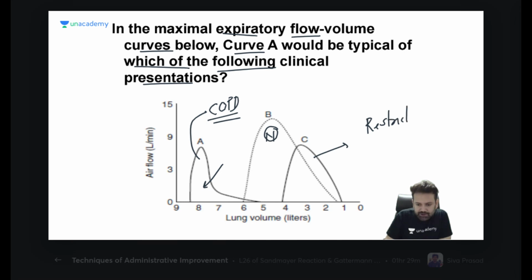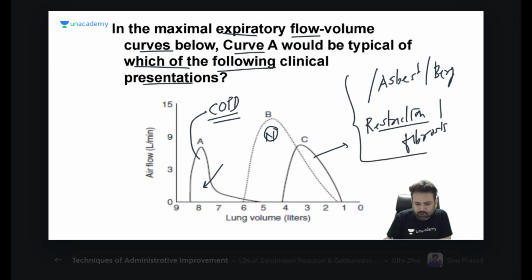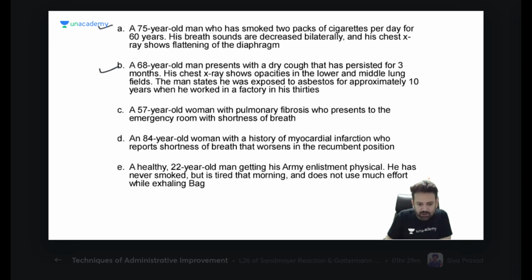When there is restrictive lung disease like fibrosis of the lung, or like asbestosis, berylliosis, all these can cause a restrictive pattern, and the graph will be smaller in size, but the shape will be the same. There is no change in the shape, only smaller in size. So the question is asking about curve A. Curve A is COPD. So which clinical scenario is coinciding with curve A, that is, the obstructive pattern?